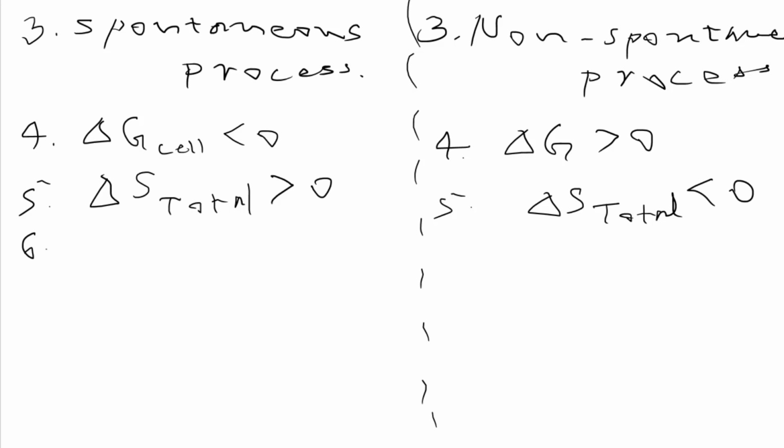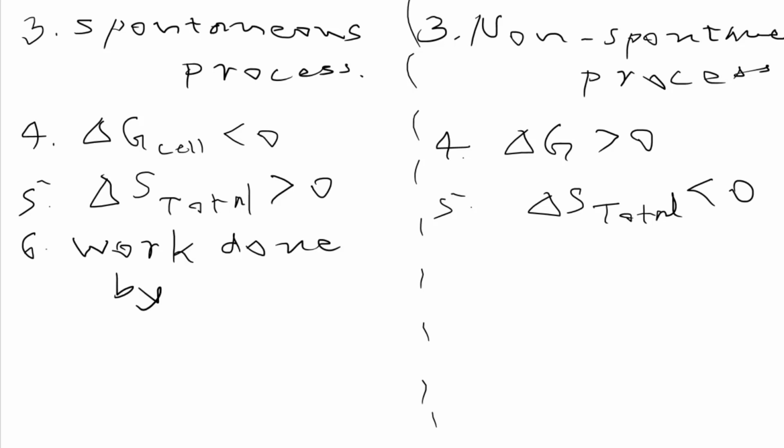In case of a spontaneous process, if we talk about the work done, then will it be work done by the system or work done on the system? This will be the category for spontaneous: work done by the system, do remember.